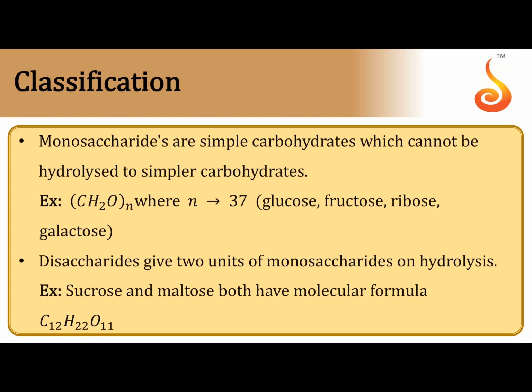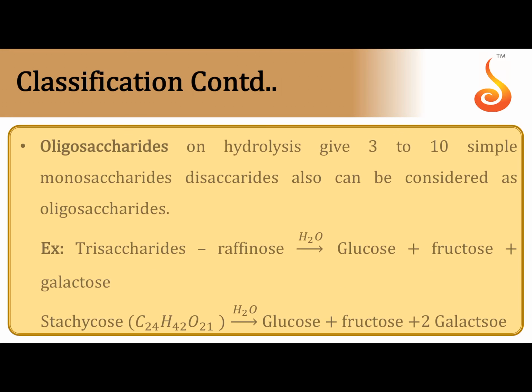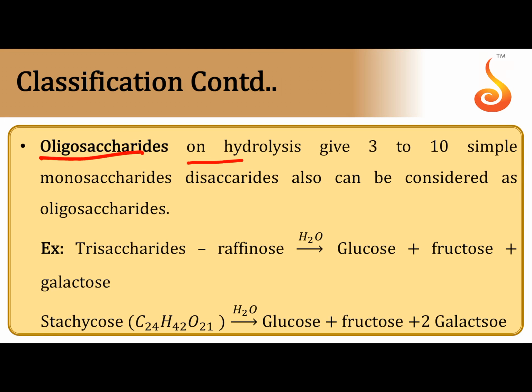to give n number of smaller units. Based on that n, these are divided into monosaccharides, no decomposition; disaccharides, each molecule can split into 2 molecules on hydrolysis; trisaccharides, etc. Oligosaccharides, on hydrolysis, each unit splits into 3 to 10 simple monosaccharides, called oligosaccharides. Disaccharides also can be considered as oligosaccharides.